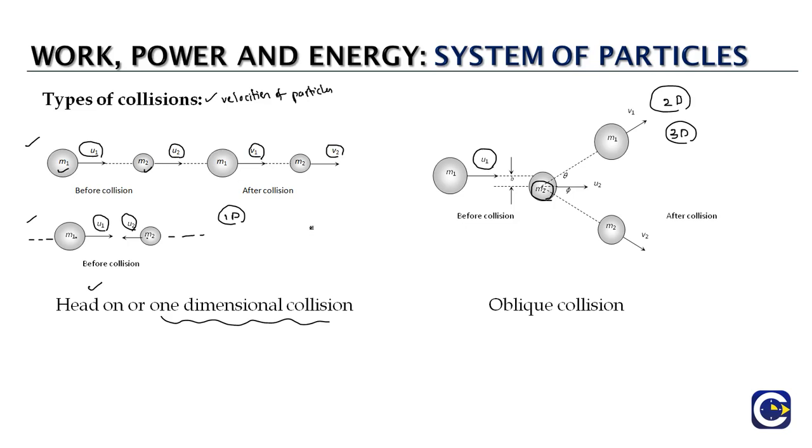If the velocities of the particles before and after collision are confined to a straight line, then we call them head-on collisions or simply one-dimensional collisions. If the velocities are confined to a plane or to a 3D space, then these collisions are called oblique collisions. So these are the types of collisions which can be analyzed.